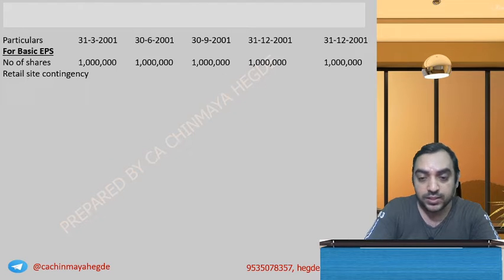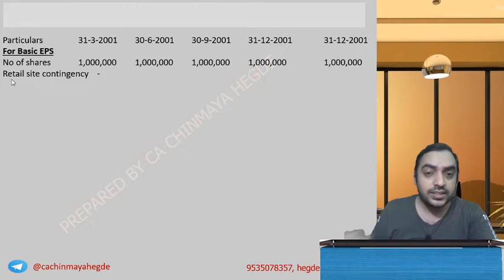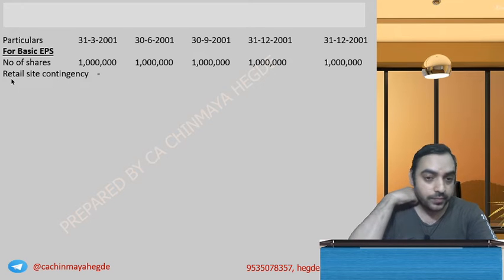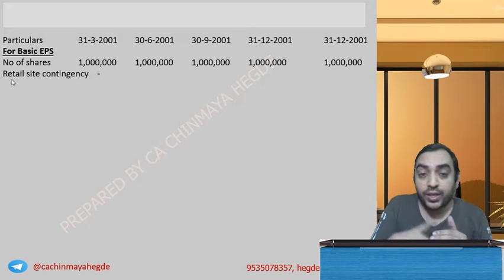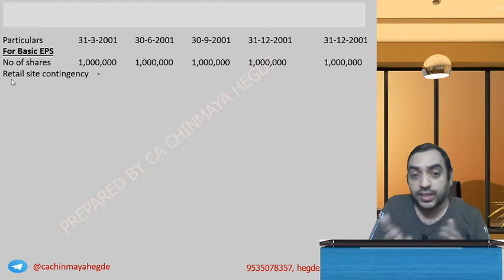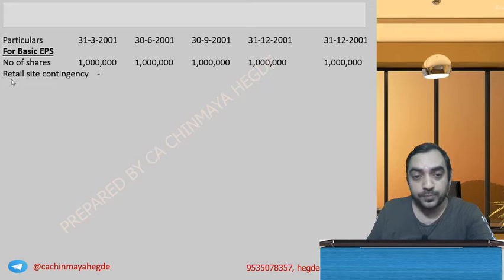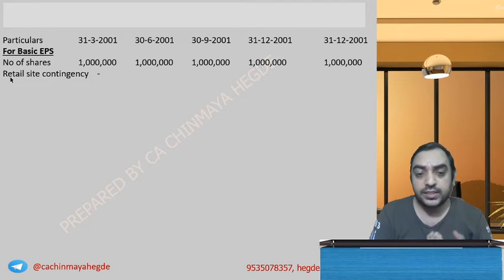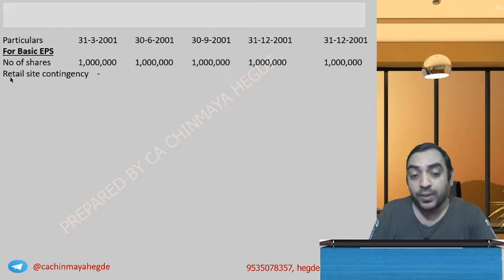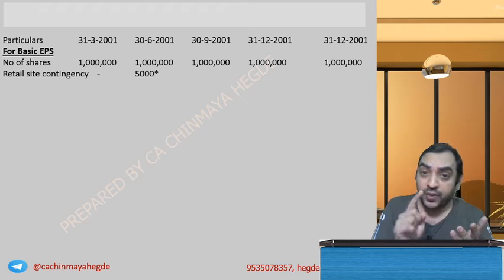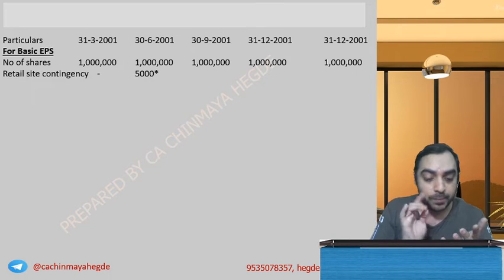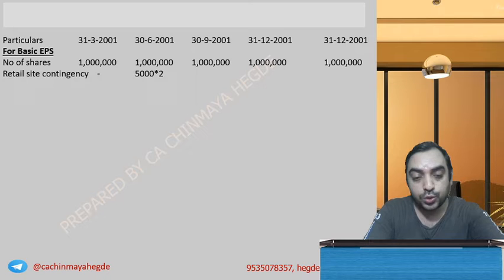Nothing will come for the quarter ending March; for the quarter ending June, that is April, May, June. And when is it issued? It is issued on 1st of May. So how many months will it take? 5,000 shares multiplied by how many months? May 1st it is issued or issuable. May, June, 2 months, so 2 by 3.